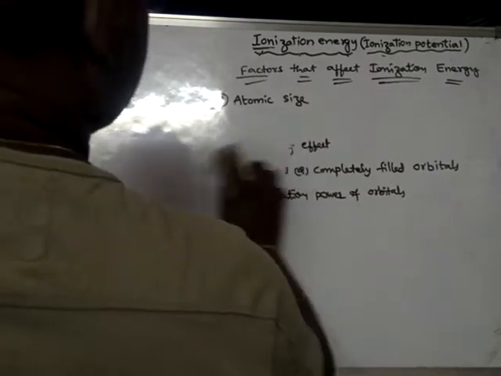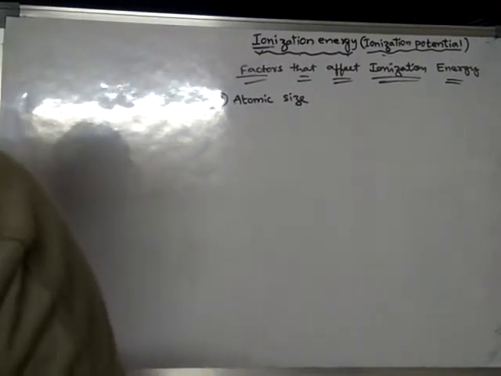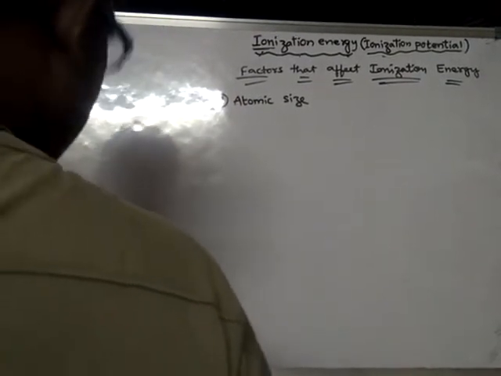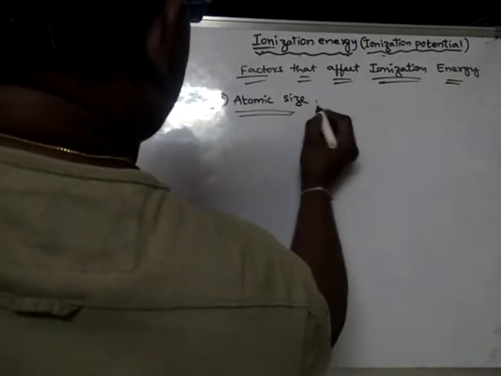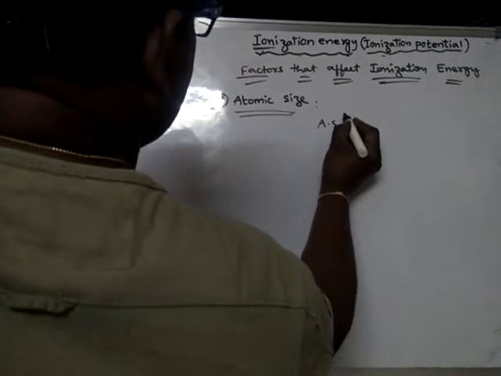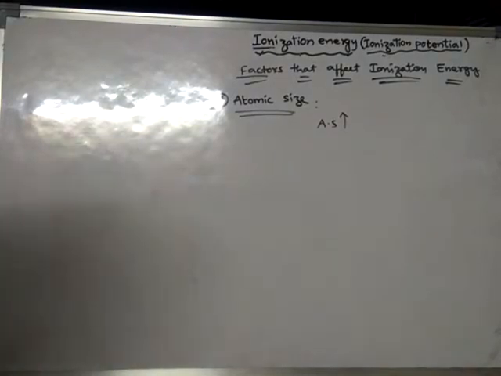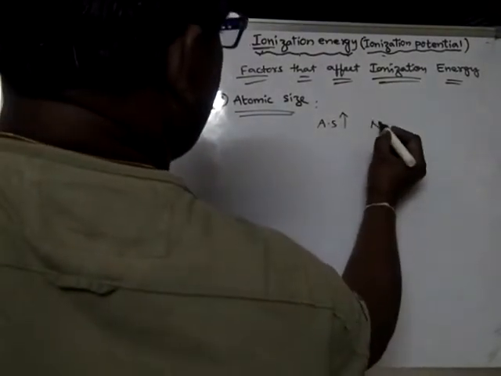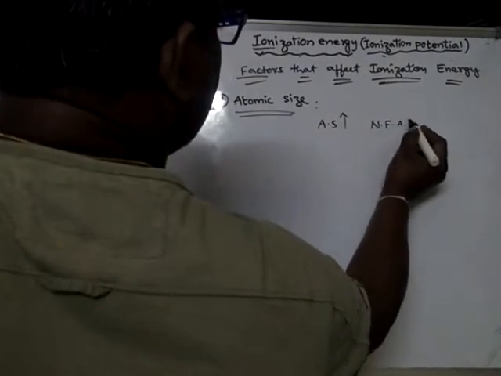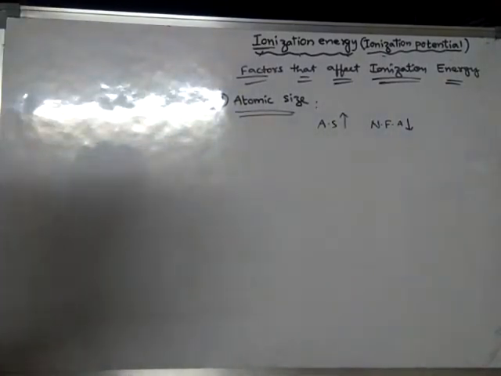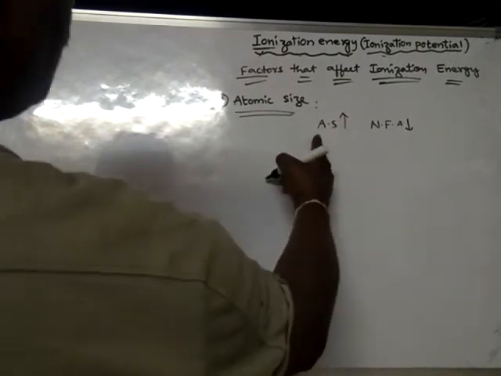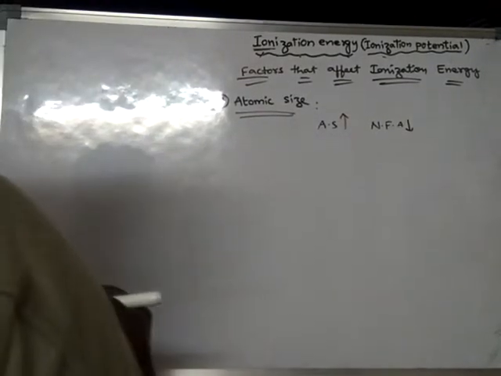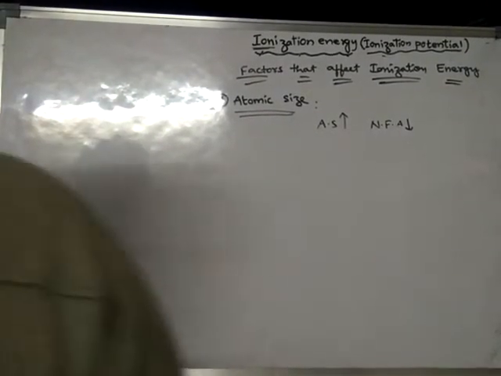First, atomic size. As atomic size increases, the nuclear force of attraction on the last electron decreases.